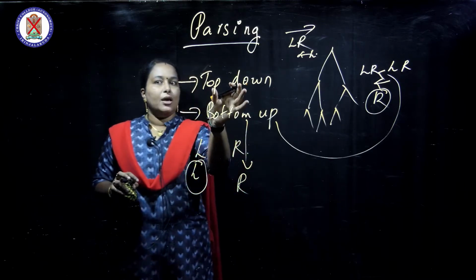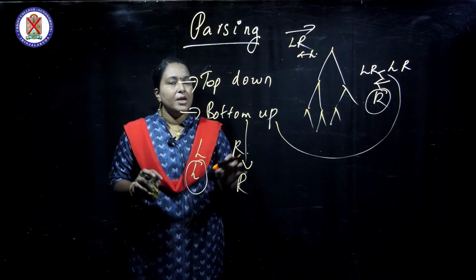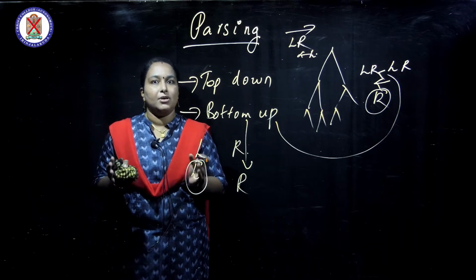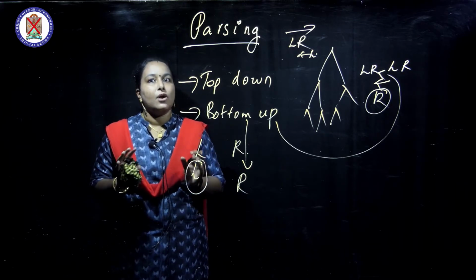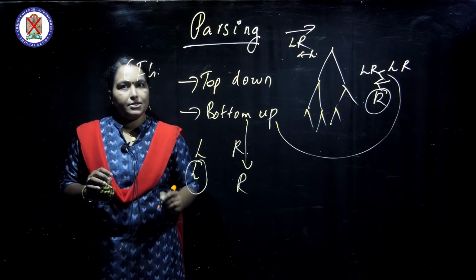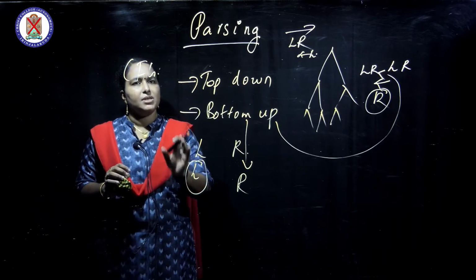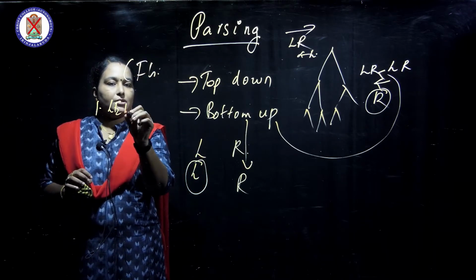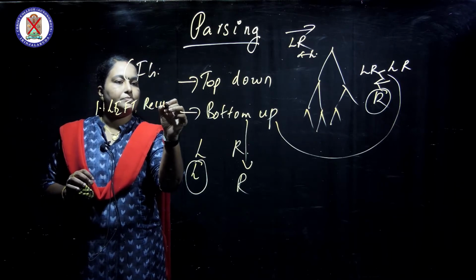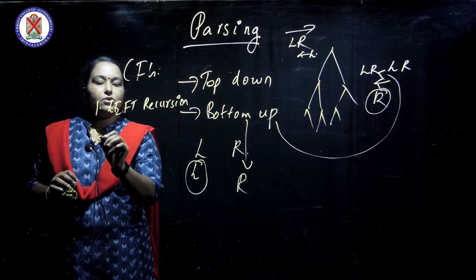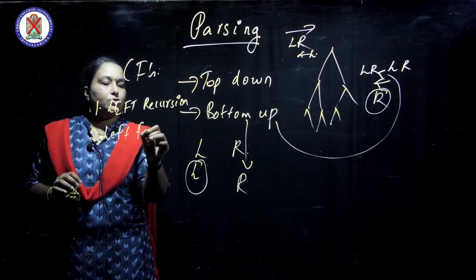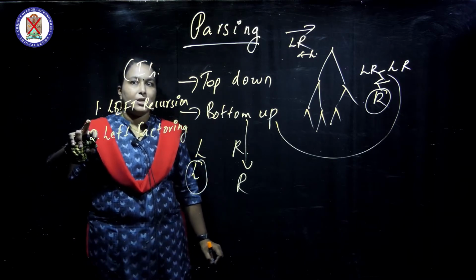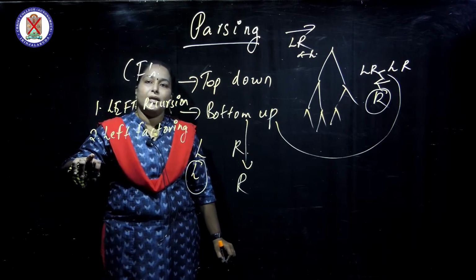Now we are discussing top-down parsing in detail. To do top-down parsing, the grammar we consider in the parser phase is a context-free grammar, that is CFG. The CFG must have some properties. First, it must not contain left recursion. Second, it must not have left factoring. So to do top-down parsing, two conditions must be satisfied: it must not contain left recursion and it must not contain left factoring.